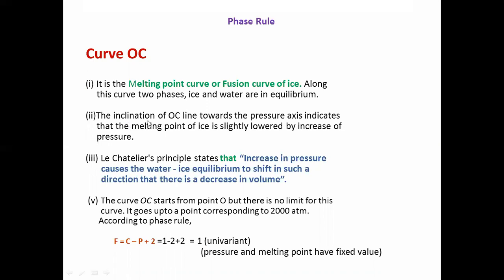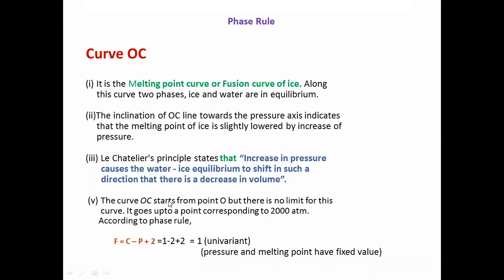The inclination of the OC line towards the pressure axis indicates that the melting point of ice is slightly lowered by increasing pressure. According to Le Chatelier's principle, an increase in pressure causes the water-ice equilibrium to shift in such a direction that there is a decrease in volume.